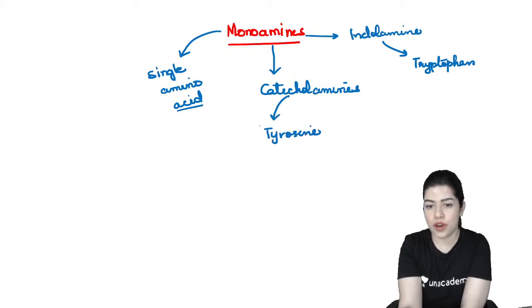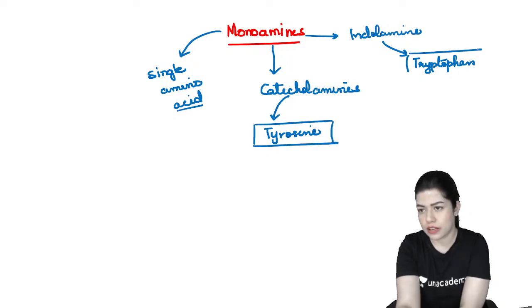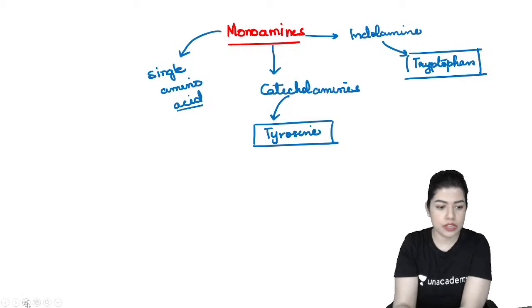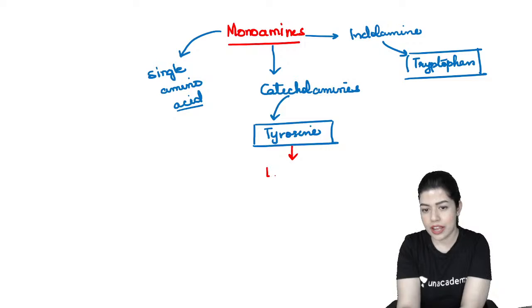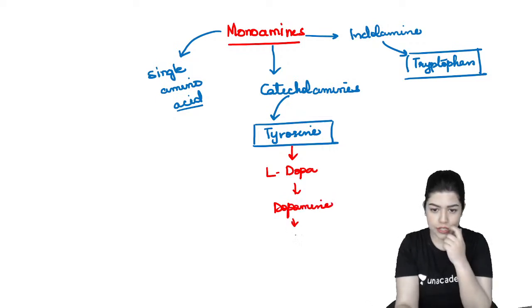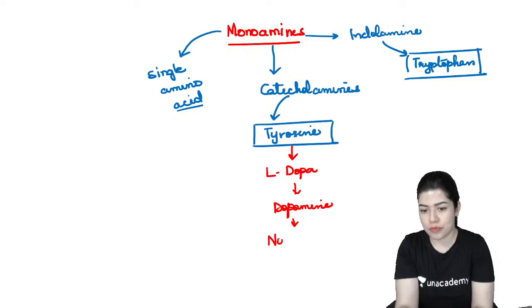This is the essential amino acid which we take in through food. So what is made from tyrosine? First L-DOPA is made, which converts to dopamine, which then is synthesized into norepinephrine.